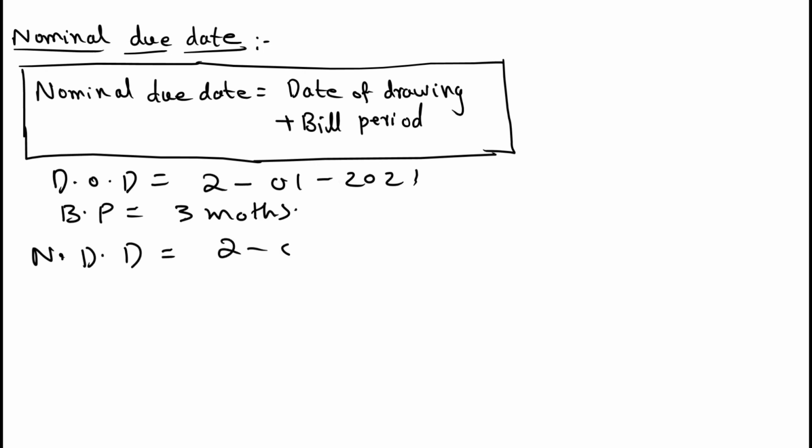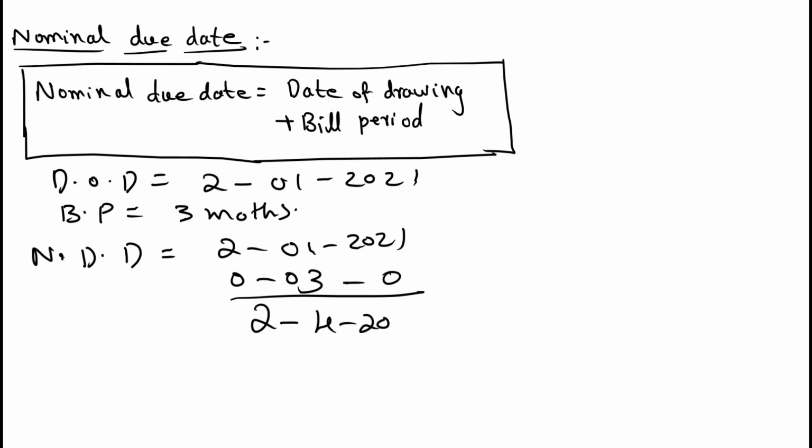Calculate nominal due date. See, 2/1/2021 plus 3 months, right? Here the second is the month, right? 2021, year remains the same, right? If you add 3 months to January, he will put 0. That means year 2021 only. So nominal due date is 2/4/2021. Okay, in the month of April, on the 2nd, he needs to refund the amount.